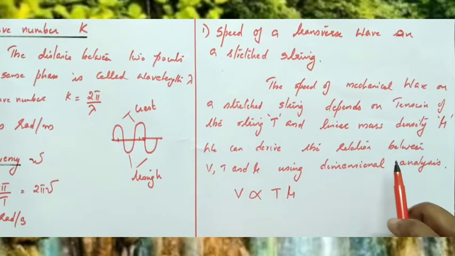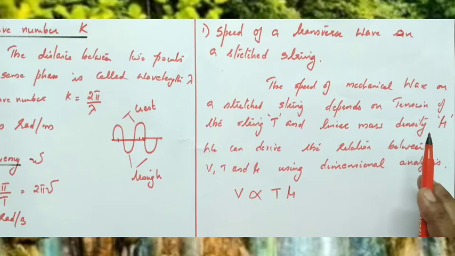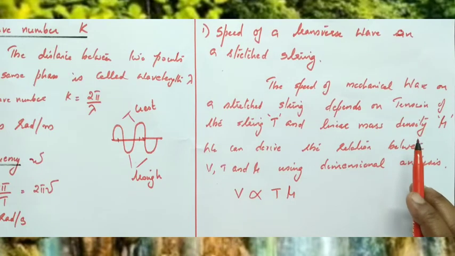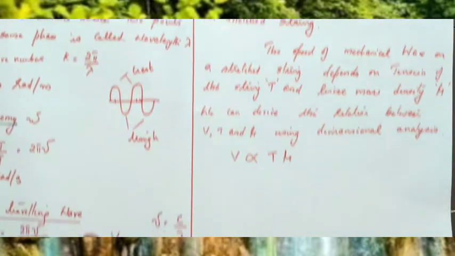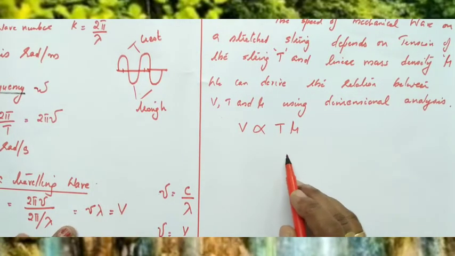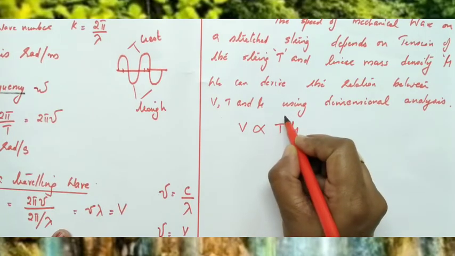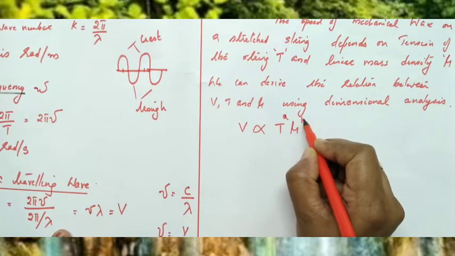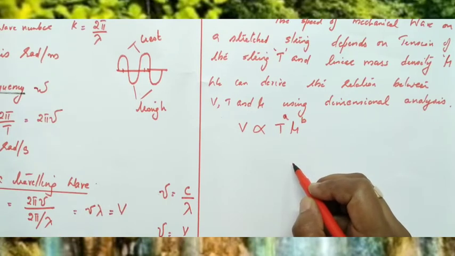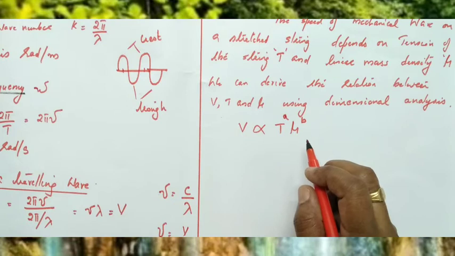We can derive the relation between velocity, tension and linear mass density using the dimensional method. This is the second application of dimensional analysis; already you have studied it in the first chapter.